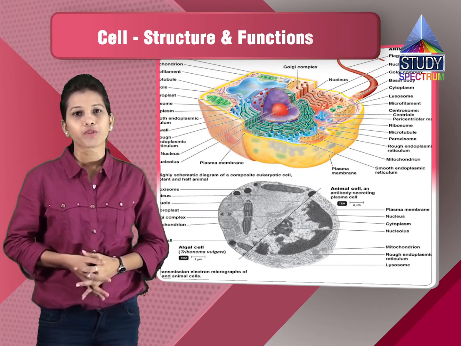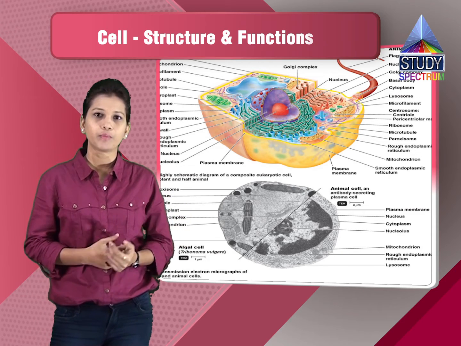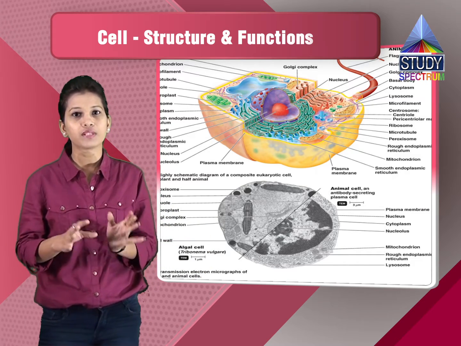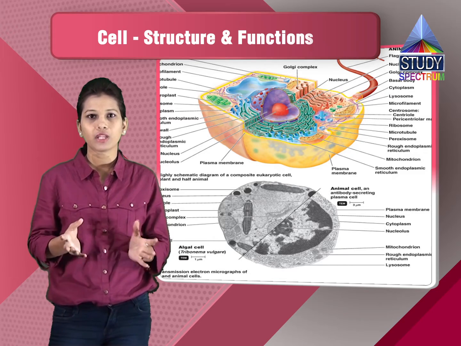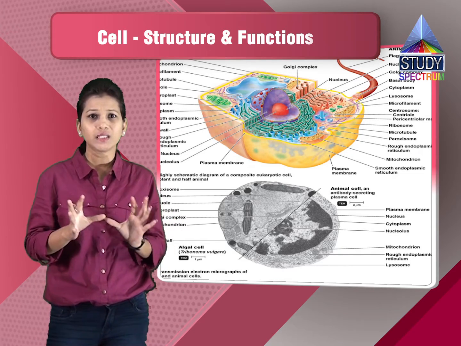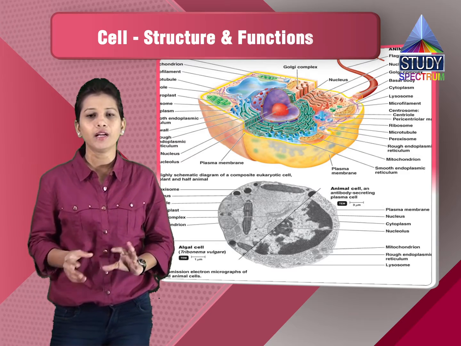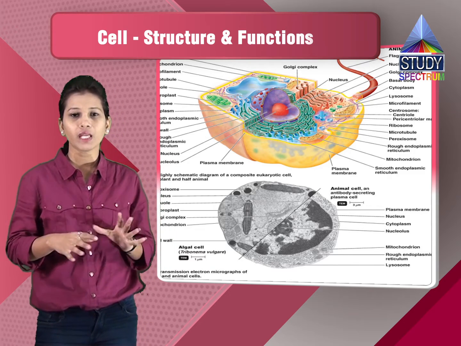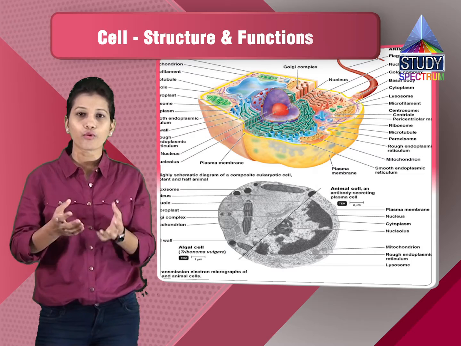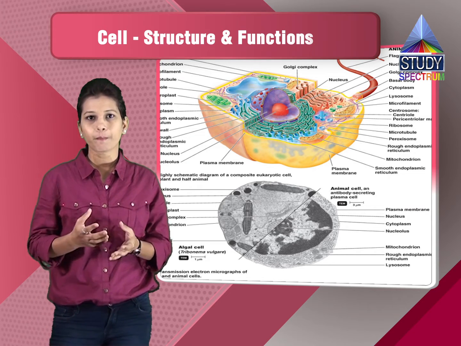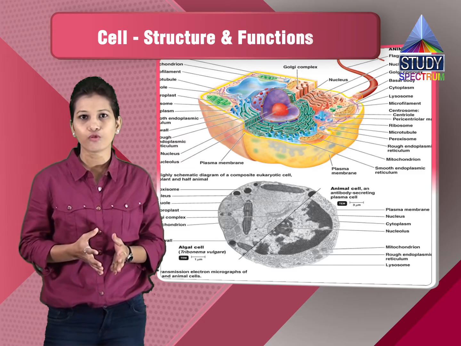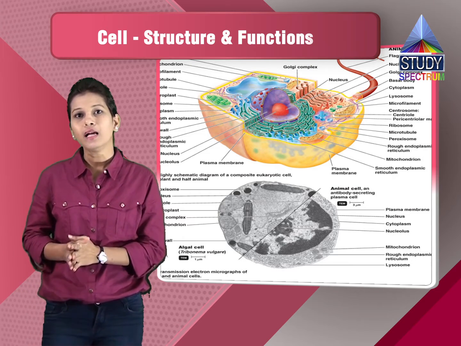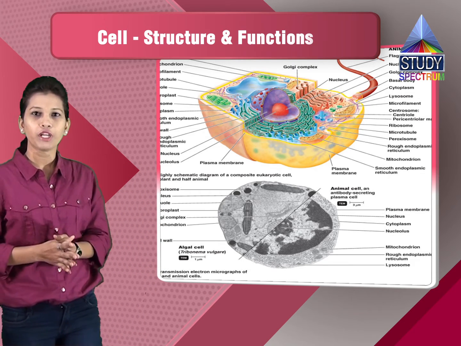Also the functions. If you consider the function of a prokaryotic cell, they have to do locomotion to sit on the host, as they are sometimes dependent, or they make their own food, or reproduction. Sometimes they are completely dependent on some other organism and derive their food from other organisms. So they have a different structure. If you consider a plant cell, its functions are different. Plant cells do photosynthesis, but prokaryotic cells do not. And animal cells do not carry out photosynthesis, so they don't have the chloroplast.